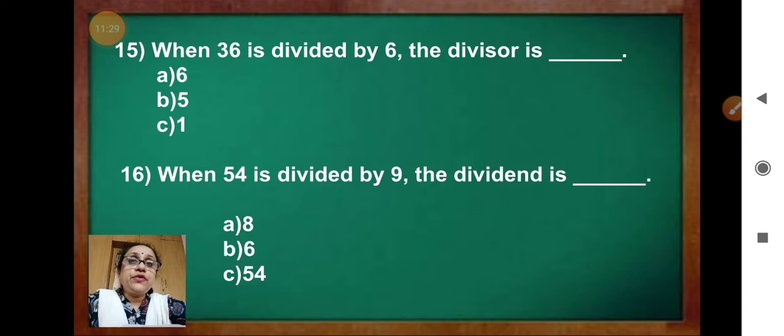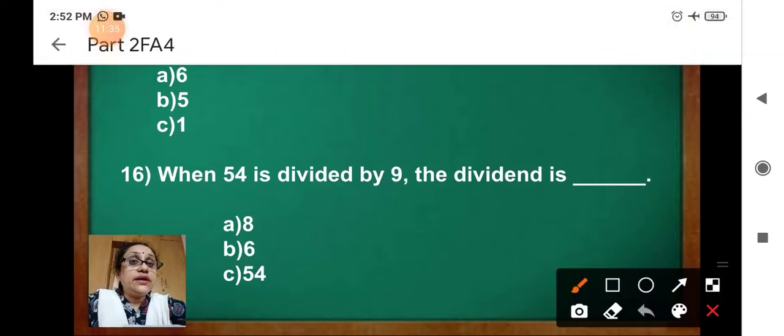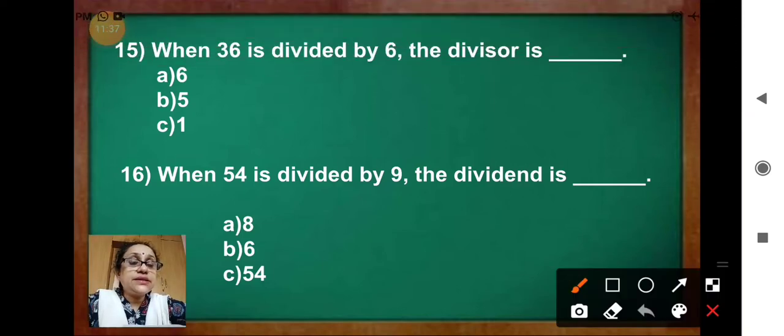Now question 15. When 36 is divided by 6, the divisor is. See the options: 6, 5, 1. The question is asking the divisor. The divisor is 6.